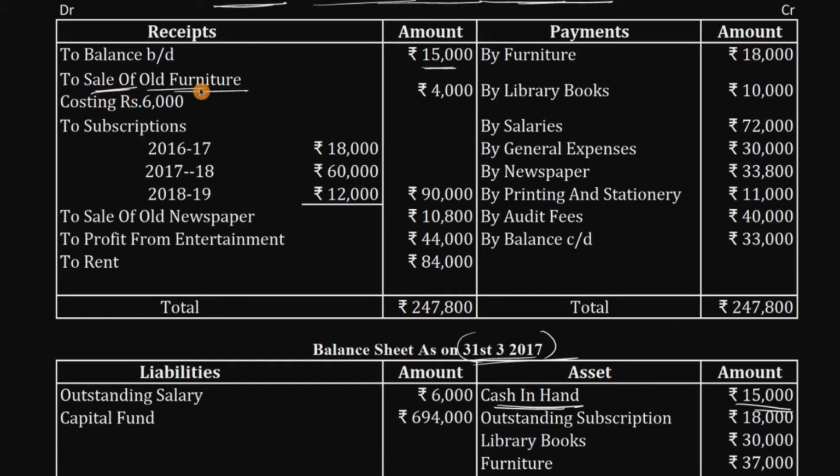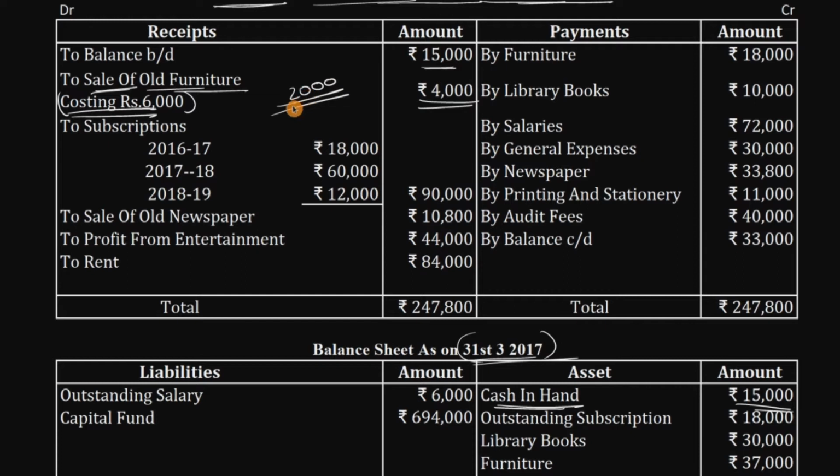Next, we have sale of old furniture, 4,000 rupees. By selling old furniture, they got 4,000 rupees. Is it an income or expense? It's capital in nature, so we should not consider it in the income and expenditure account. But if you look at the next line, it says costing 6,000 rupees. That means the actual value is 6,000, but they sold at 4,000 rupees. That means they're making a loss. How much is the loss? 2,000 rupees.